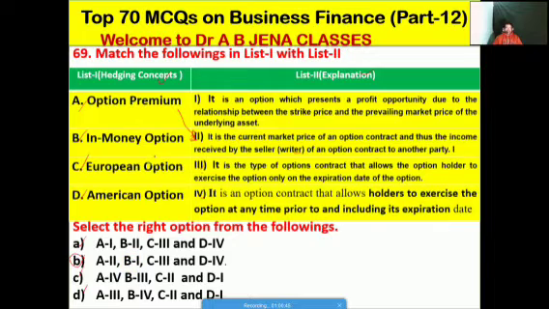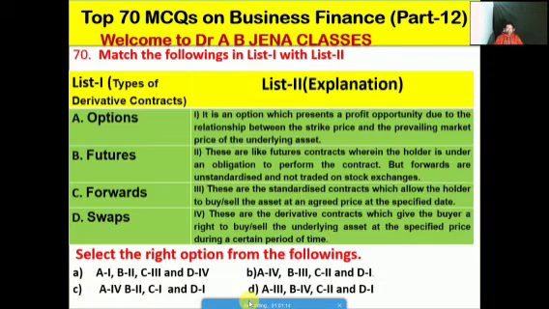Then B1, in money option explanation will be this one. Then C3, European option, so this will be. Then American option, so D, matlab D4. So American option's explanation will be this one. So friends, you have to remember. So friends, your B is the right option for this MCQ.